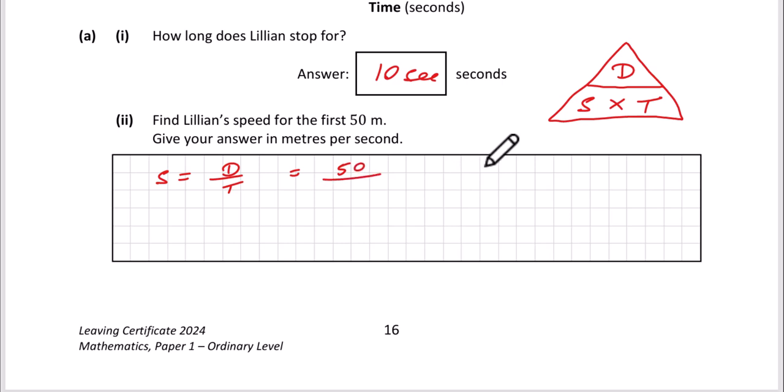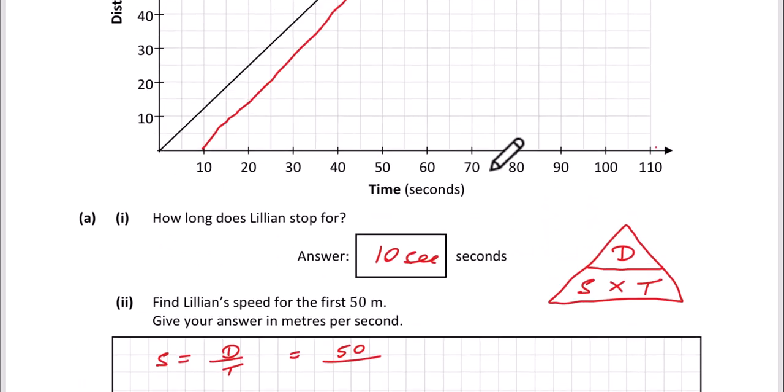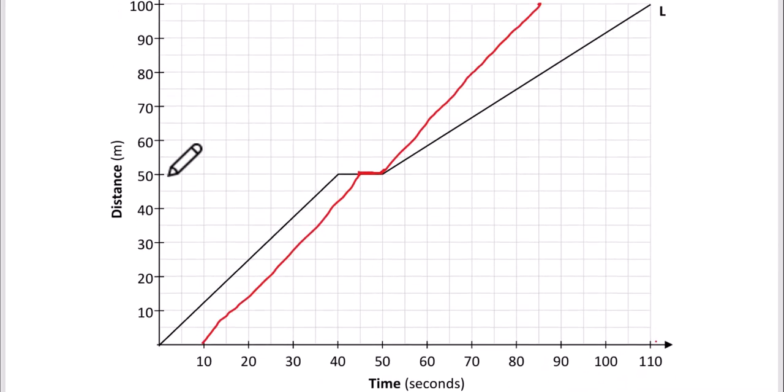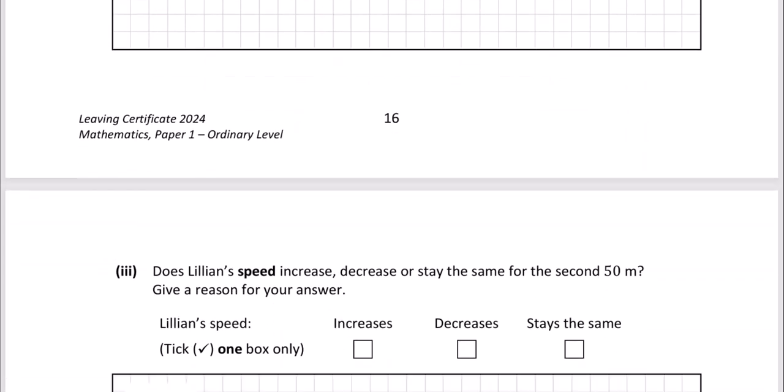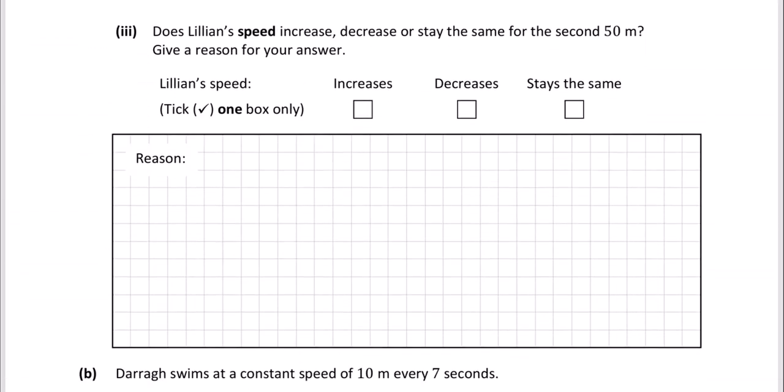Find Lillian's speed for the first 50 meters. So if we look at the first 50 meters here, it takes her 40 seconds down here. So you put 40 on the bottom, and that simplifies to 1 1/4 or 1.25 meters per second. So let's look at part 3. Does Lillian's speed increase, decrease, or stay the same in the second 50 meters? Give a reason for your answer.